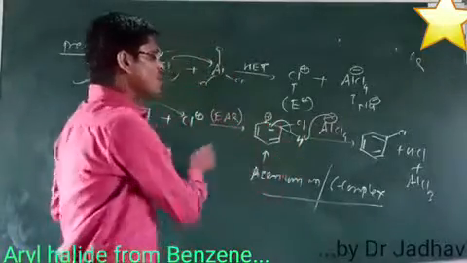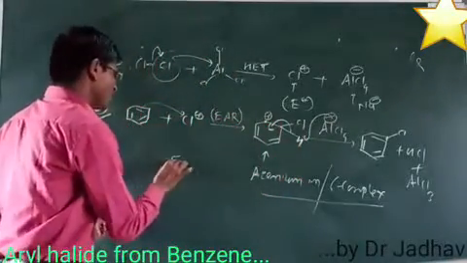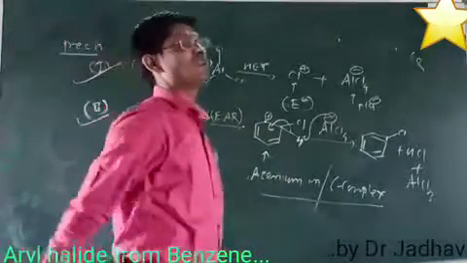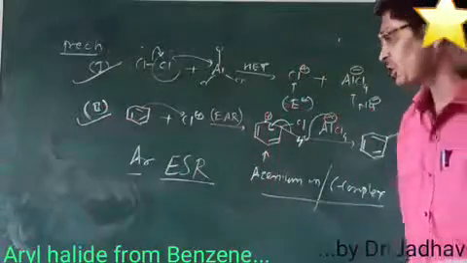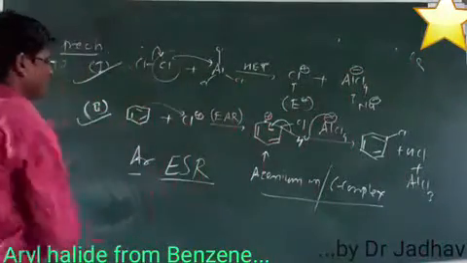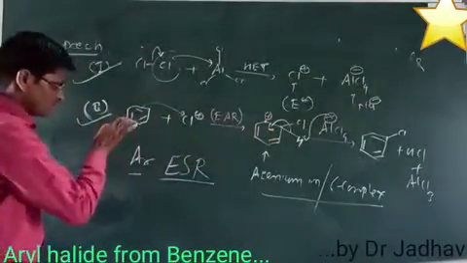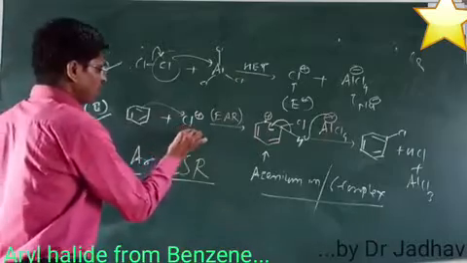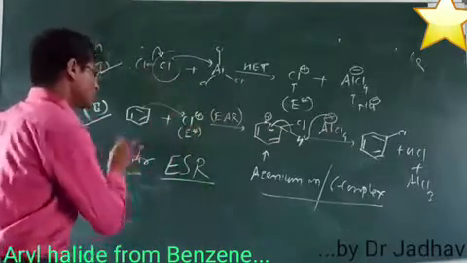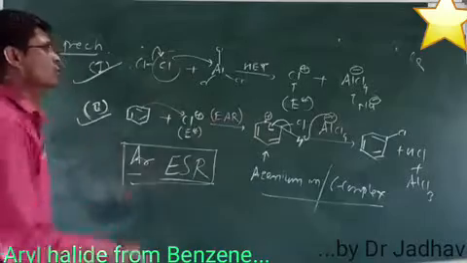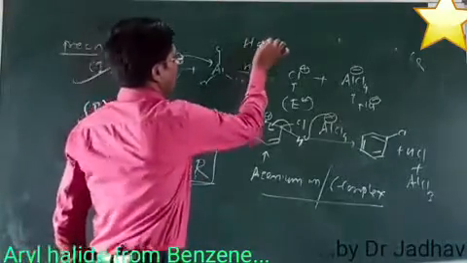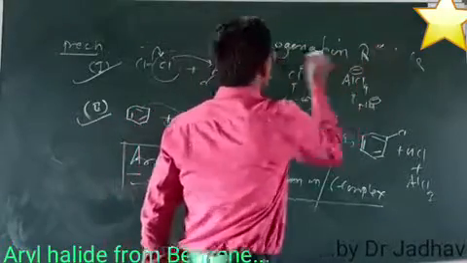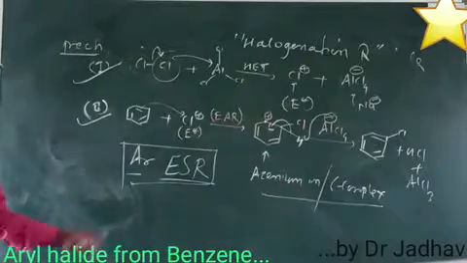Addition followed by elimination is nothing but electrophilic substitution reaction. Why electrophilic? This is the aromatic electrophilic substitution reaction, because this is the aromatic nucleus and one atom is replaced by another atom. This is substitution, and it is electrophilic because an electrophile carries it out. That's why it is known as aromatic electrophilic substitution reaction, and such a reaction is nothing but a halogenation reaction of the benzene molecule.